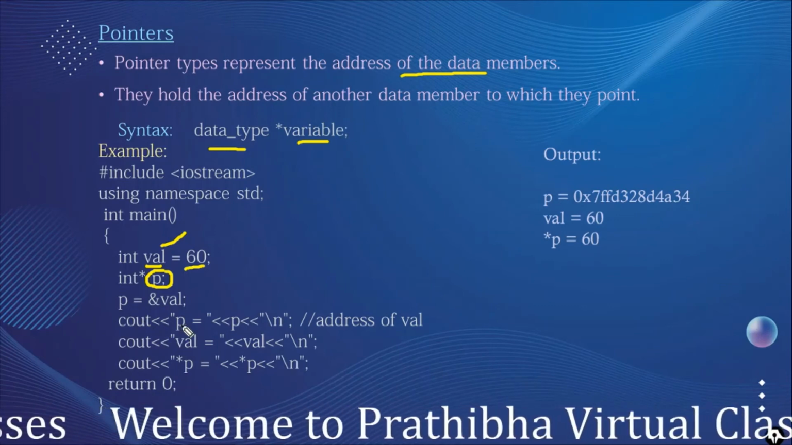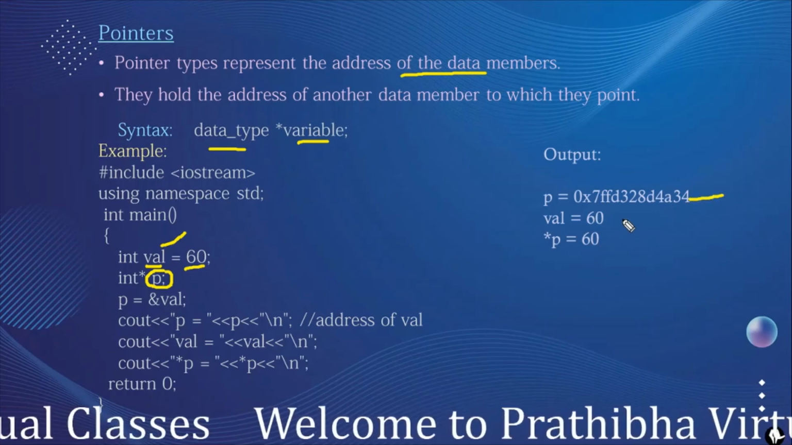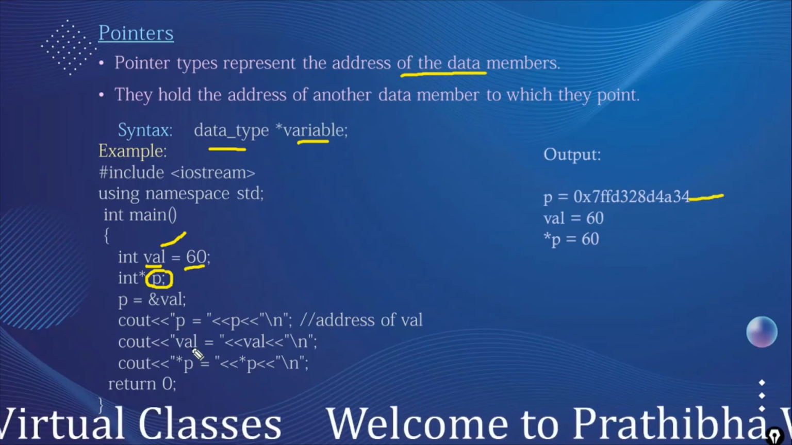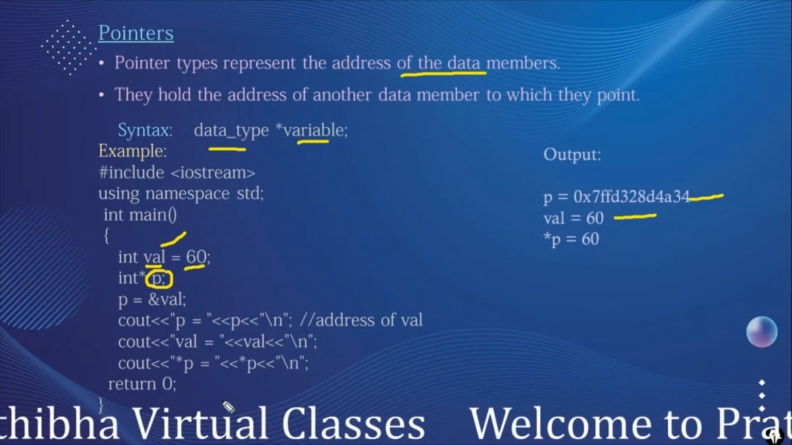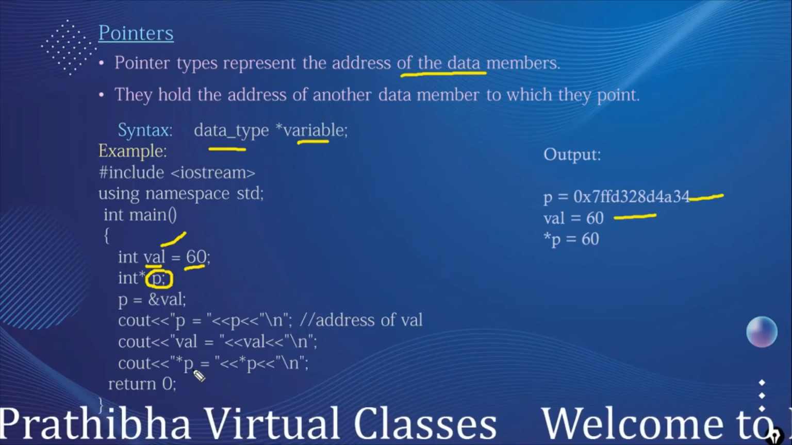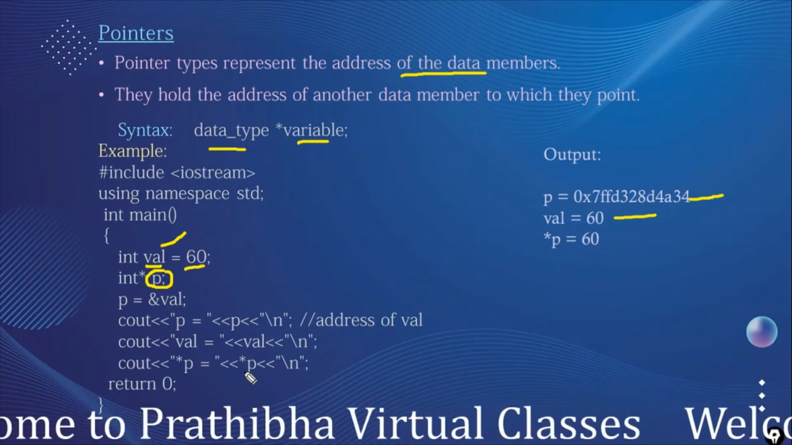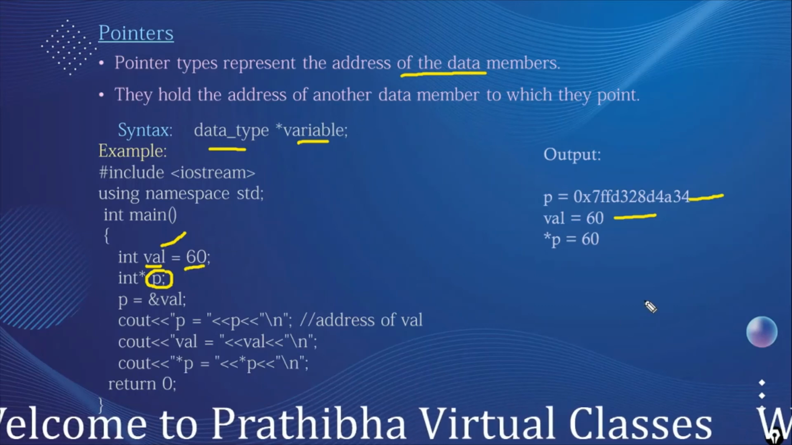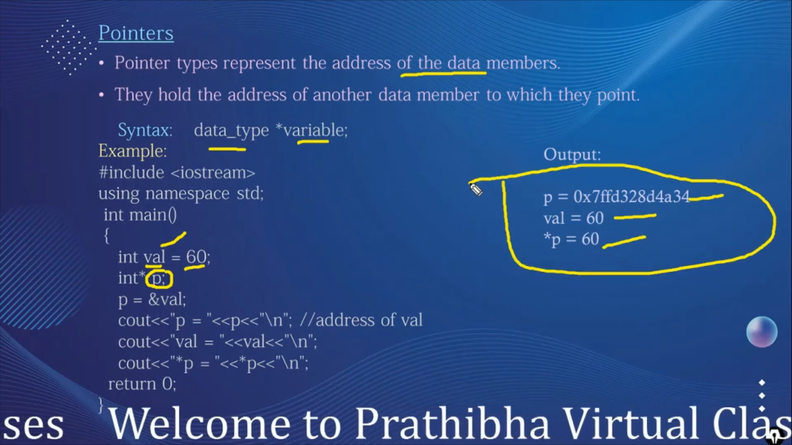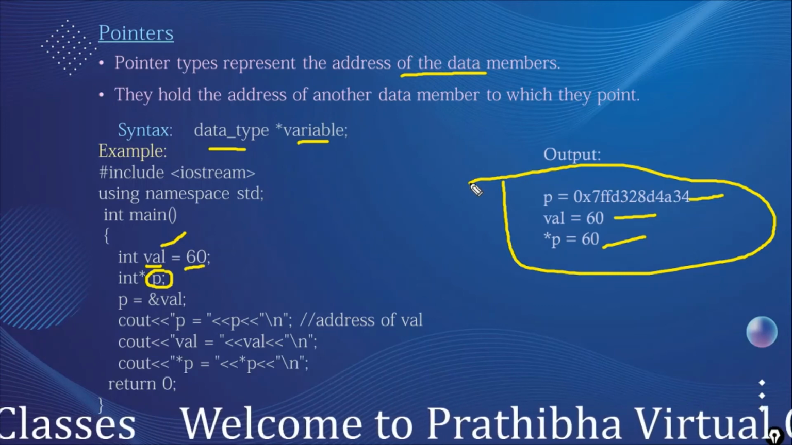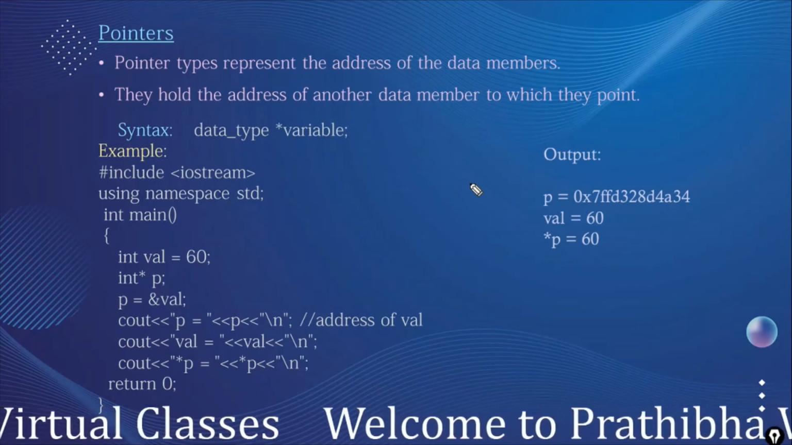When we display cout p, it displays the address of this value in the memory. Cout val, where val is the variable which has the value 60, displays 60. Cout star p: what is star p? Star p is the value at that address, which is 60, so it is displayed like this. Output is displayed by using the pointer. So pointers are used to hold the address of the same type element.